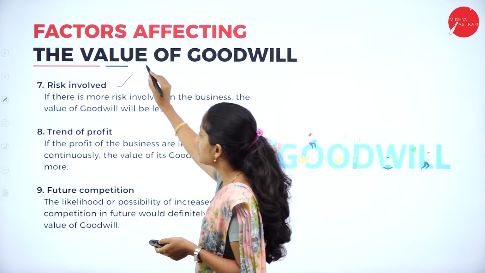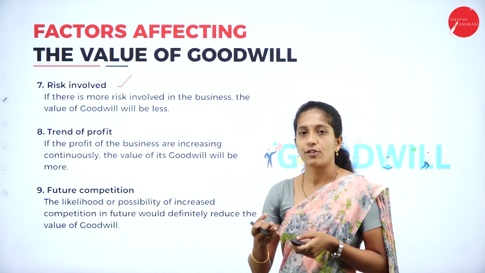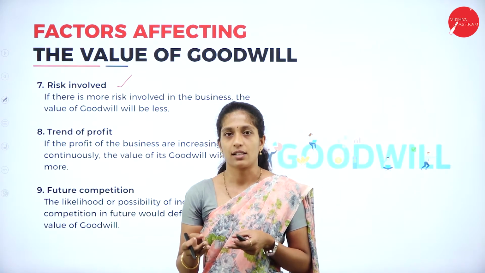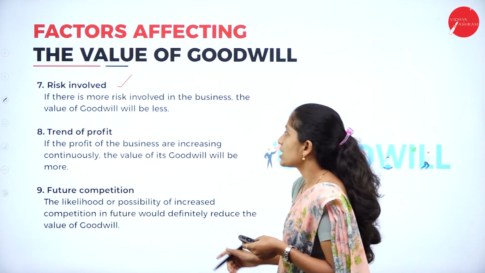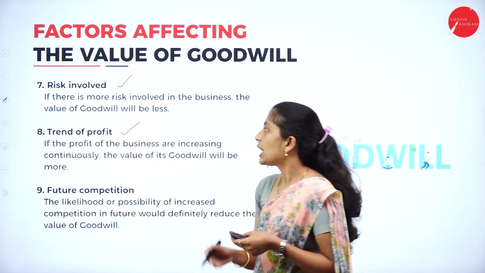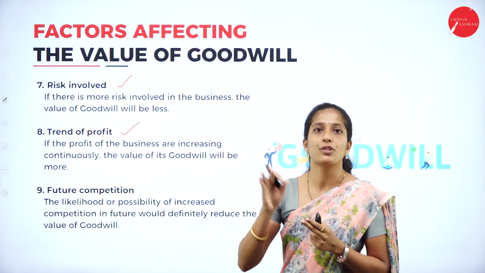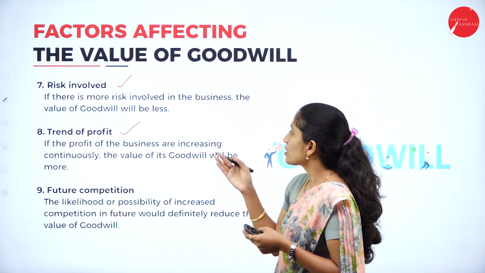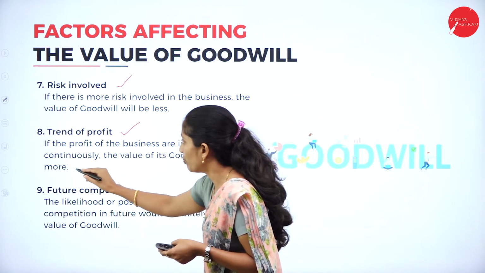Next is risk involved. If there is more risk involved in the business, of course the goodwill of the firm will be less, right? So more risk, less goodwill. Next is trend of profit. If the profits of the business are increasing, of course, as I told, goodwill also goes on increasing. So if profits are increasing continuously, the value of goodwill will be more.